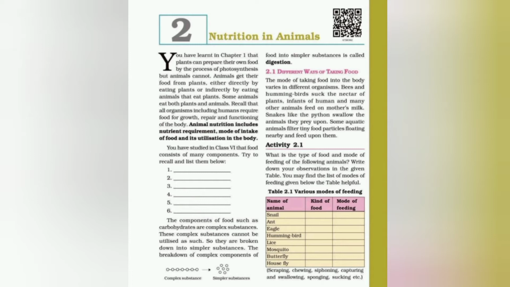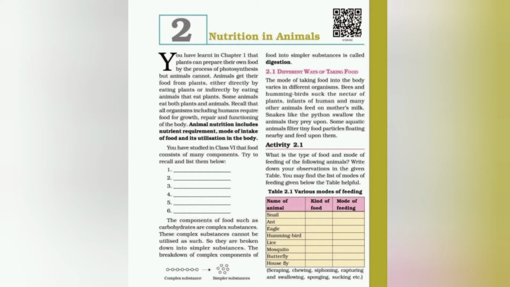And here is given one activity, 2.1, that you have to fill in by yourself. The name of an animal is given. You have to write down the kind of food and mode of feeding. Suppose a snail is taking leaves or insects, so the mode of feeding is scraping. Then an ant takes food particles by chewing. Then an eagle eats small animals, and the mode is capturing.